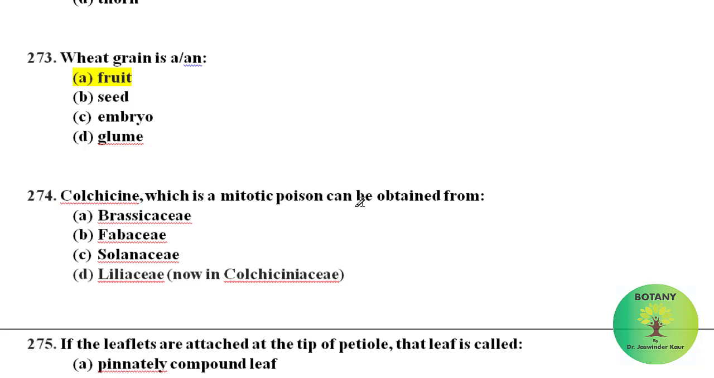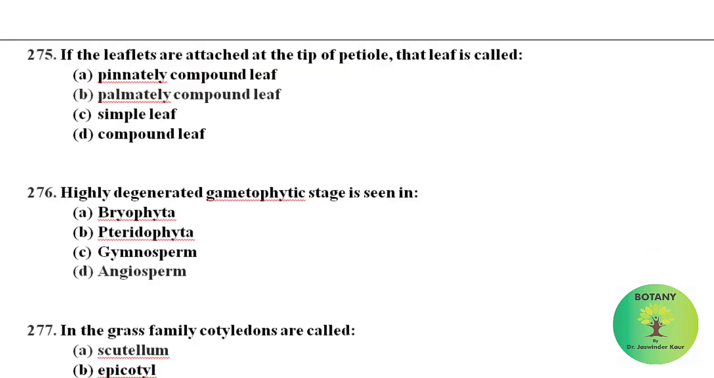Colchicine, which is a mitotic poison, can be obtained from Colchicum autumnale. Earlier, it belonged to family Liliaceae. Now, it is considered in its own family Colchicaceae. This is the correct answer. If the leaflets are attached at the tip of the petiole, that leaf is called palmately compound.